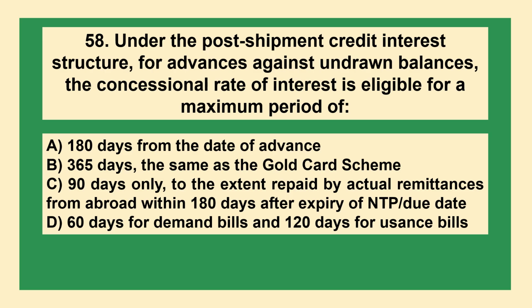Under the post-shipment credit infrastructure for advances against undrawn balances, the concessional rate of interest is eligible for a maximum period of: A. 180 days from the date of advance. B. 365 days, the same as the Gold Card scheme. C. 90 days only to the extent repaid by actual remittances from abroad within 180 days after expiry of NTP and due date. D. 60 days for demand bills and 120 days for usance bills.